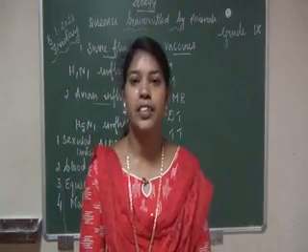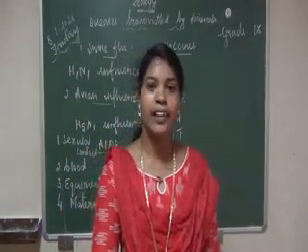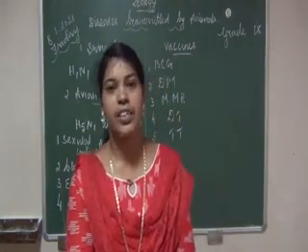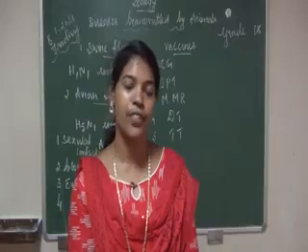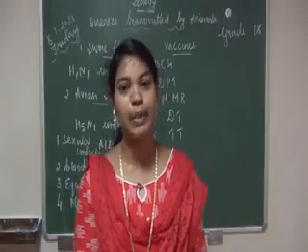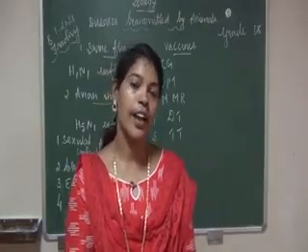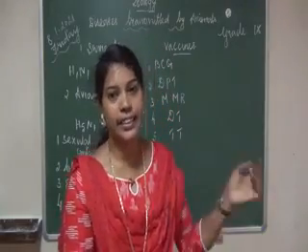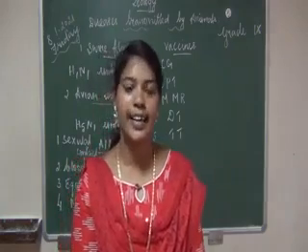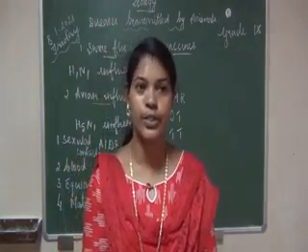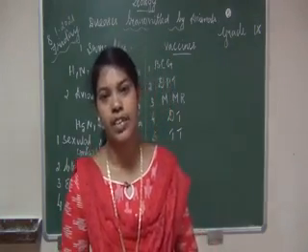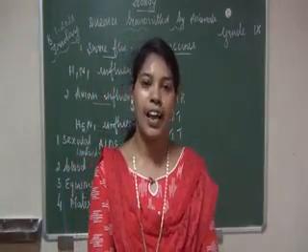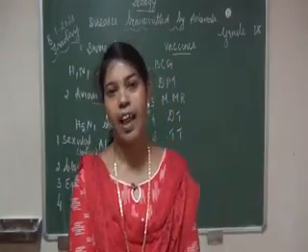Third thing, we should avoid sharing razors or blades in saloons. And next, we should use disposable needles as well as syringes. Last one, we have to maintain a healthy body.